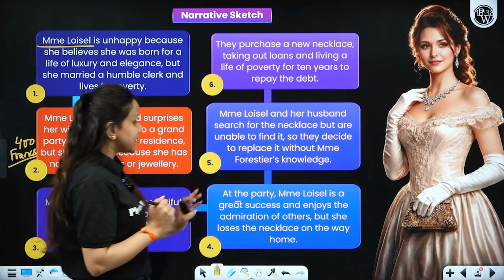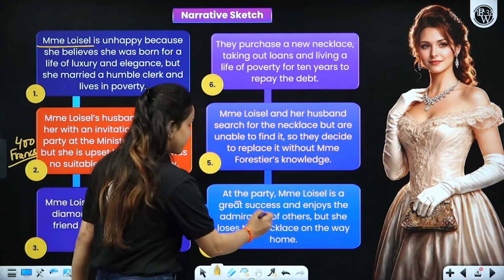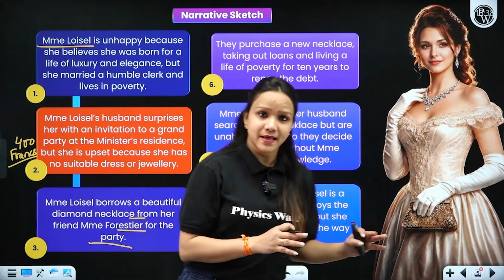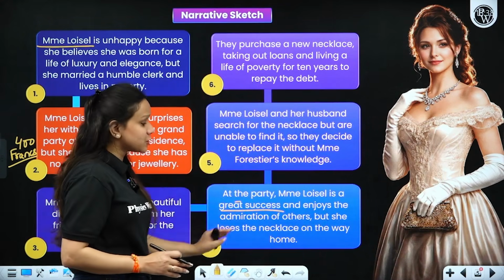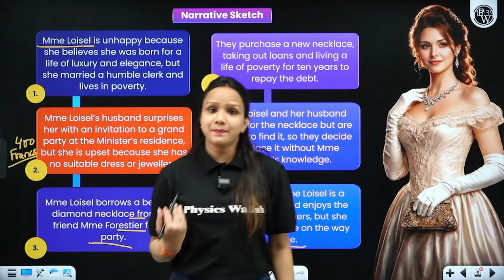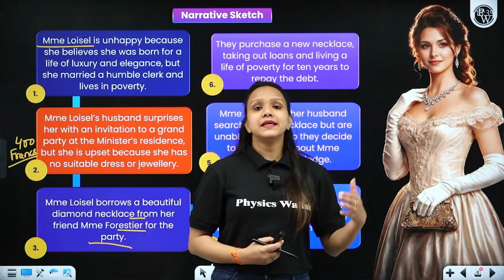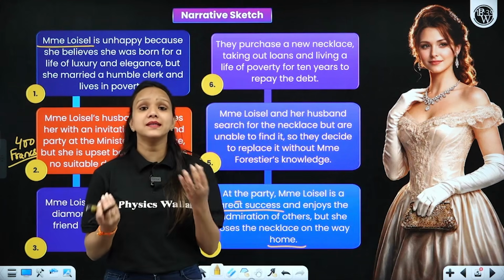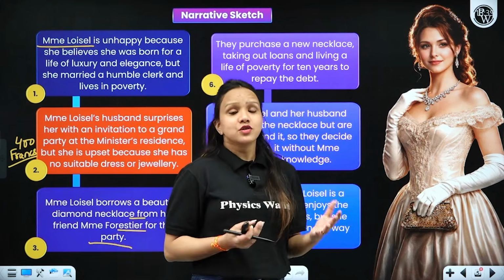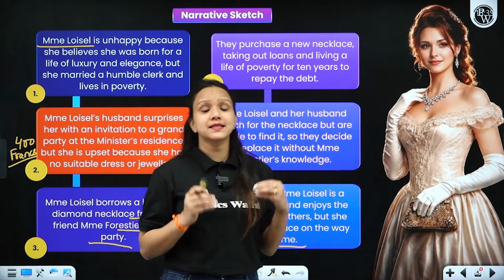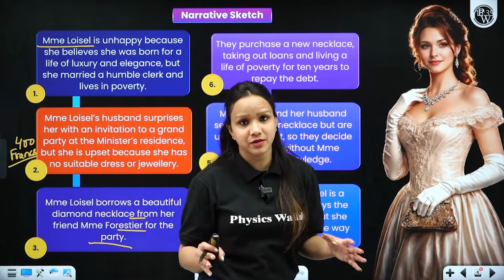Alright dear students, then at the party, Madame Loisel is a center of attraction. She was a great success. Everybody admired her for her beauty, right? She was admired by all, but she lost the necklace on the way back home. But while they were coming from the party, right, somewhere around nearly 4 in the morning, when they were coming back home, and after reaching home, they found that the necklace was not there, right? So as a result of which, both of them got scared. They got frightened and they started looking for the necklace everywhere on the way, right?